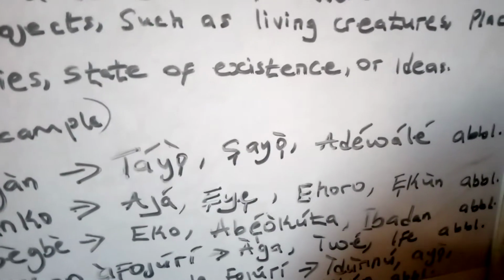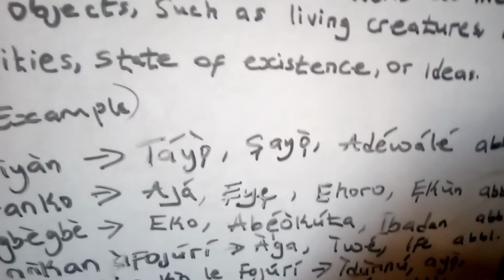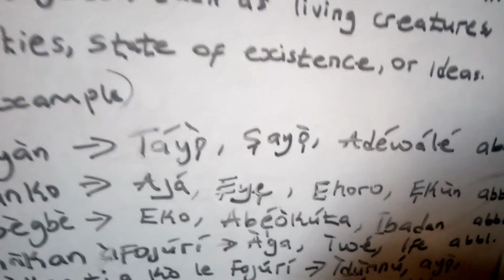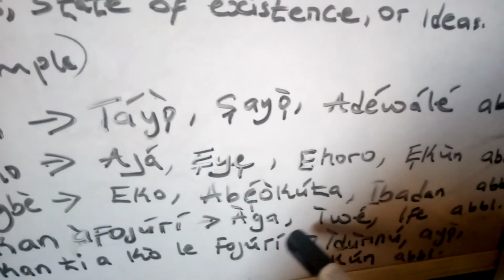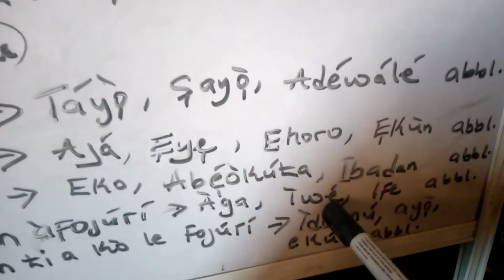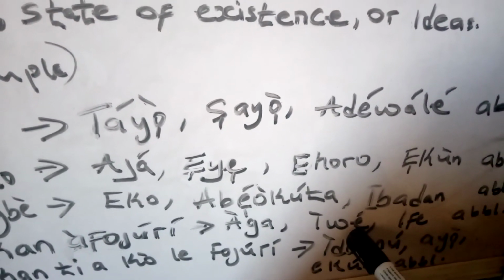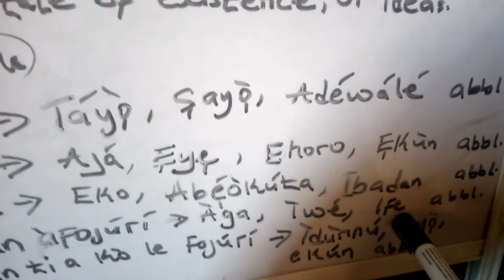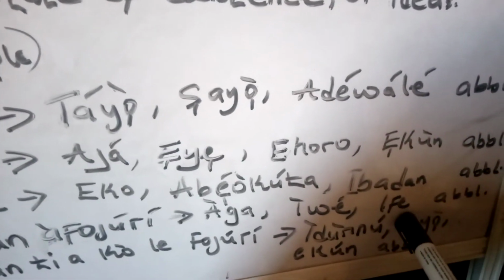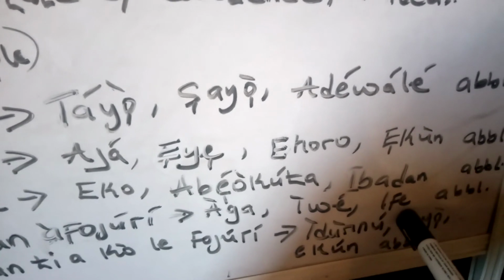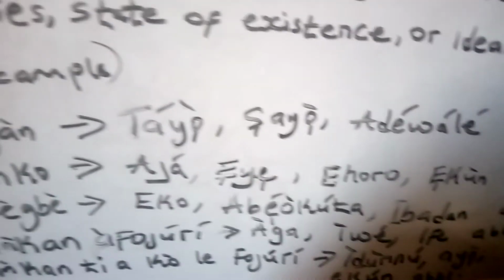Àga means chair. What we use to sit. We have ìwé. Ìwé means book. We have ife. Ife means cup. Abíbílí, and so on and so forth.